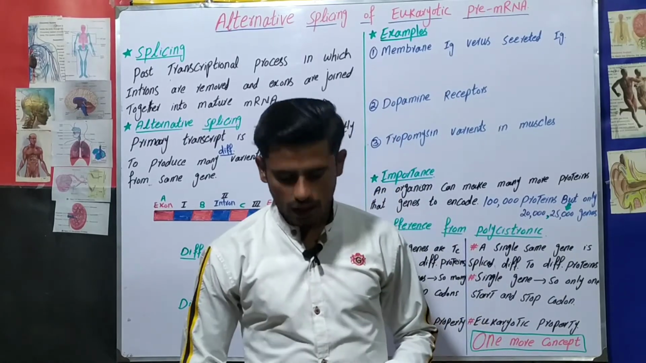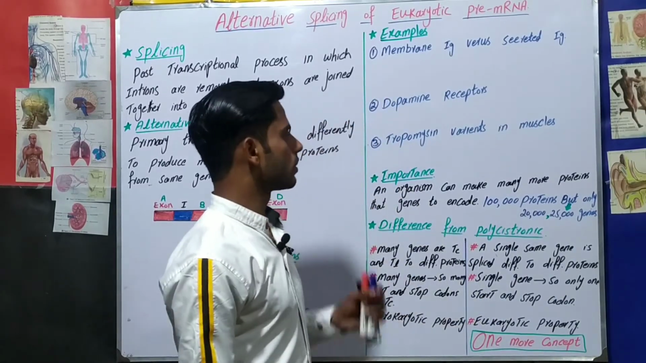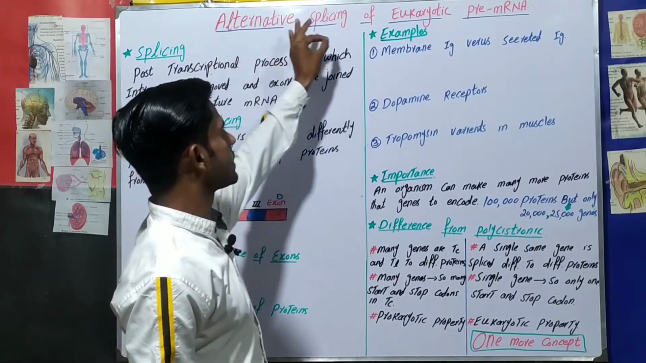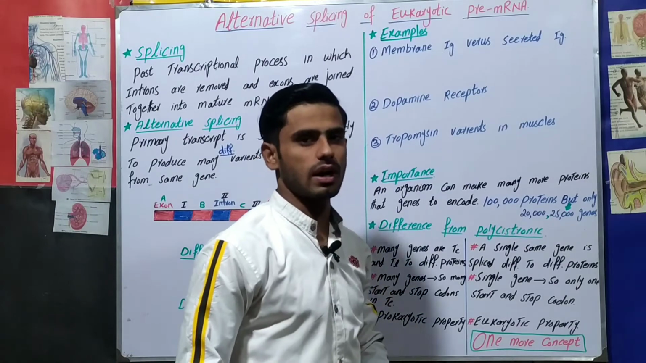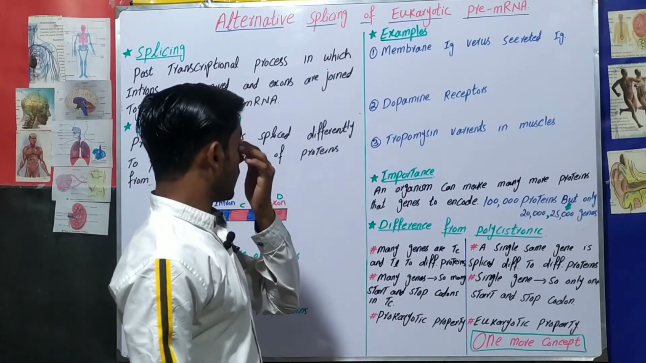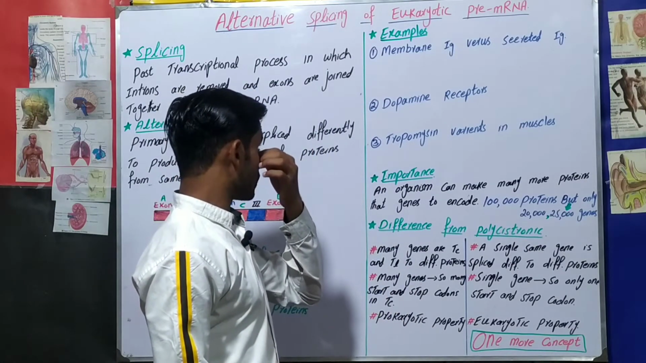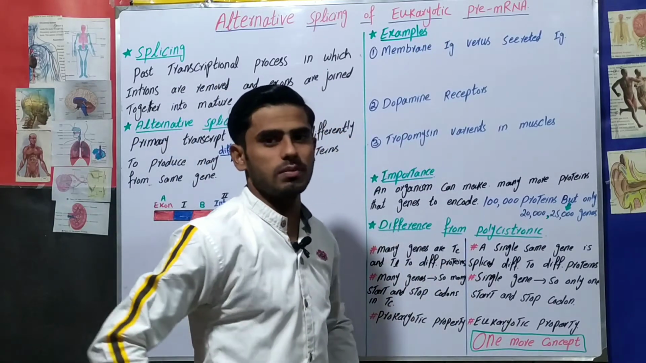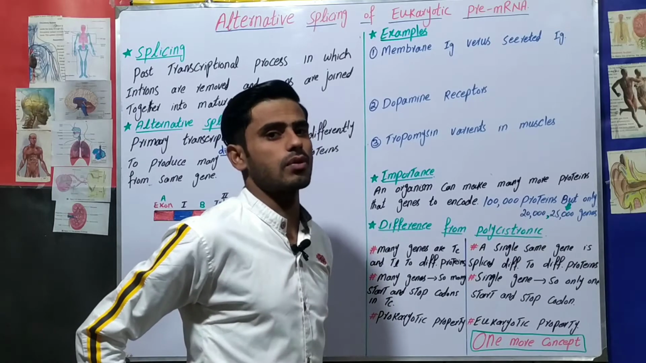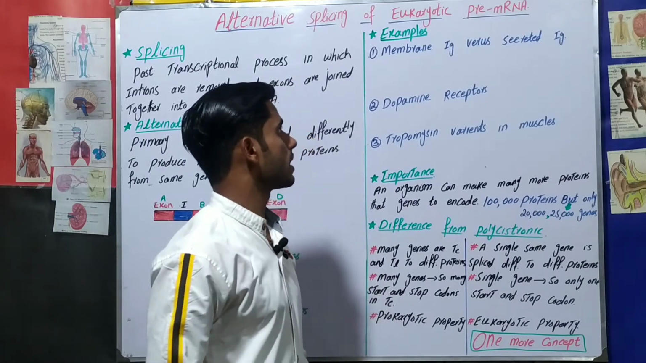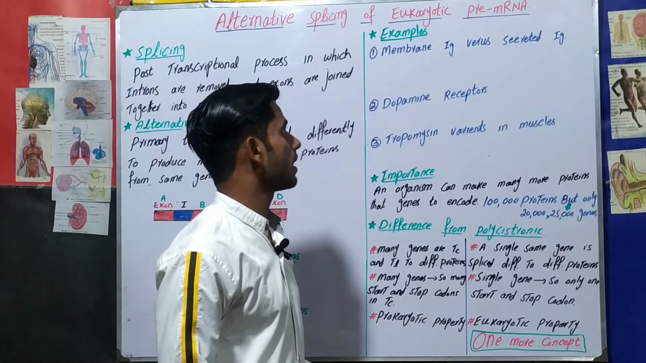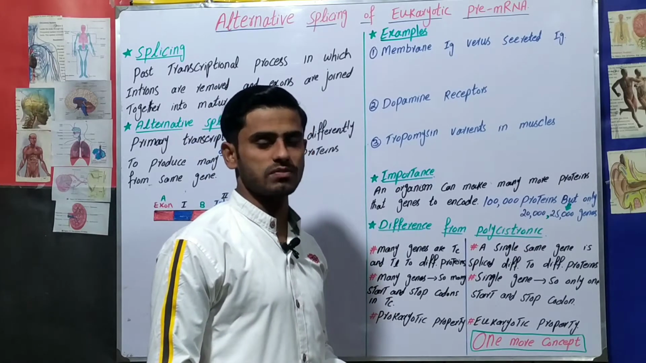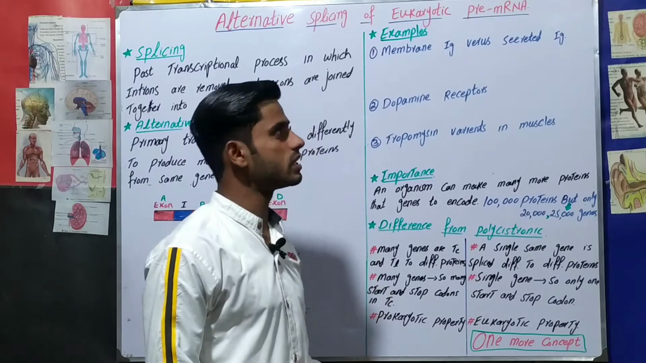Welcome back. As you know, we were discussing transcription, and in this lecture we will discuss the alternative splicing of eukaryotic pre-messenger RNA. In eukaryotic transcription, the messenger RNA formed is the pre-messenger RNA. It's not a mature messenger RNA. It undergoes some processing, and after this processing it changes into mature messenger RNA, which moves from the nucleus to the cytoplasm, where translation happens and proteins form.